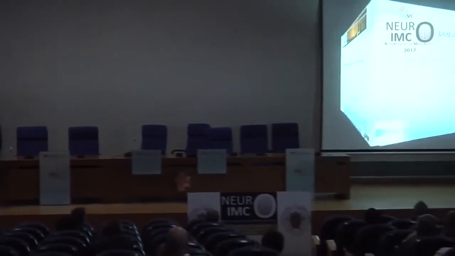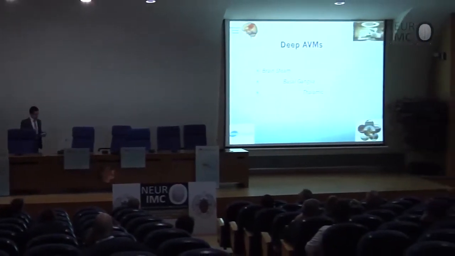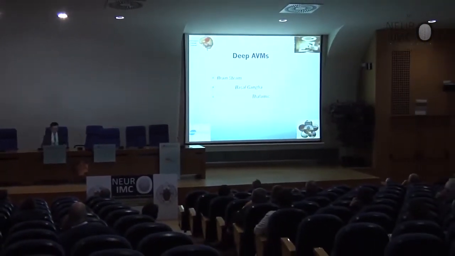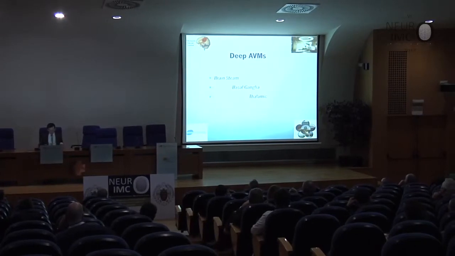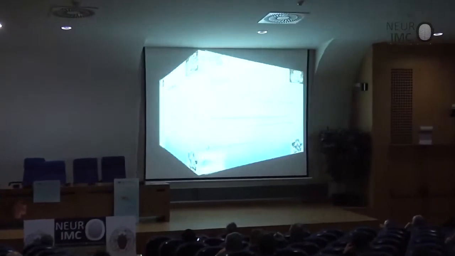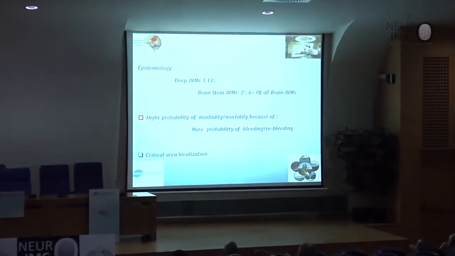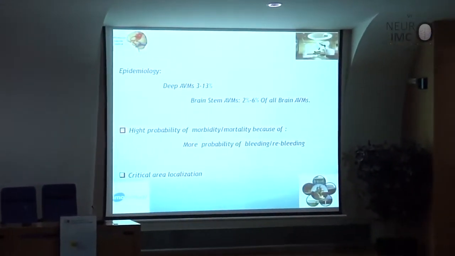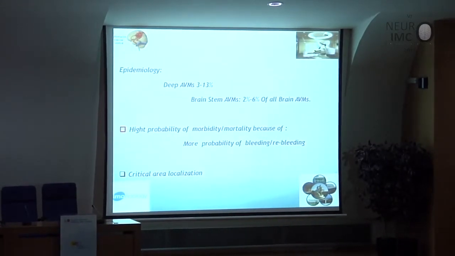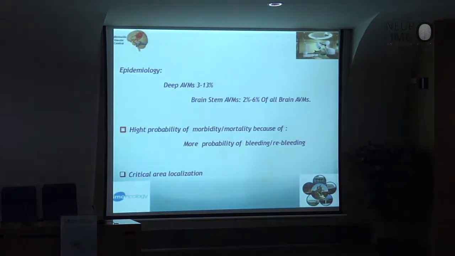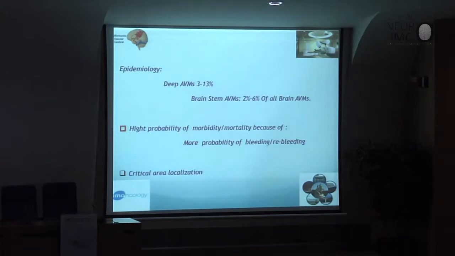In the group of the deep AVM, I take all together the brainstem AVM, basal ganglia AVM, and thalamic AVMs. They are not so low in frequency. We think that in the majority of the cases, deep AVM represents 3 to 30%, but if we gather all together with brainstem, we have more patients, around 20% of all AVM.